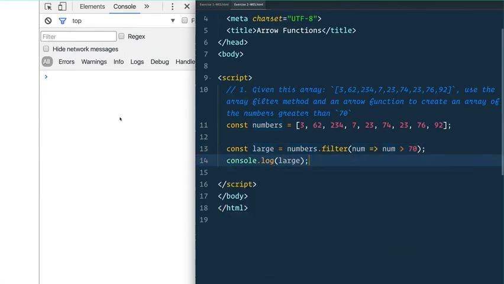So we got there. Bam, good to go. One-liner. I'm really happy with that. So hopefully those exercises were good for you. Let's keep going with the rest of ES6.